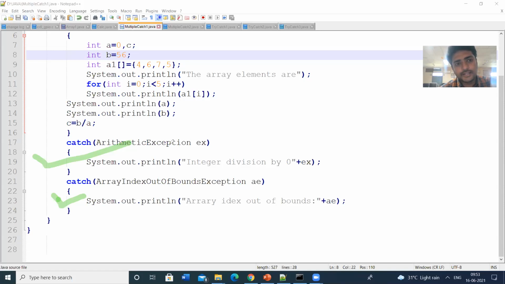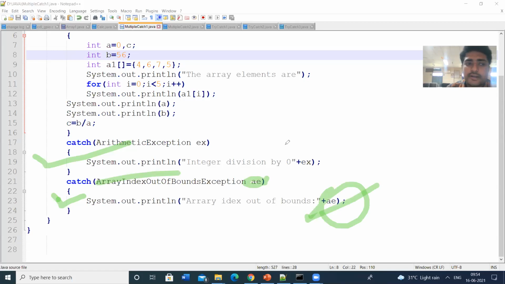That means the array size is 5, but if you are going to enter 10 values even though the array size is 5, it raises the array index out of bound exception. So this exception is for arrays. Here the object is AE. I am printing that AE, array index out of bound.